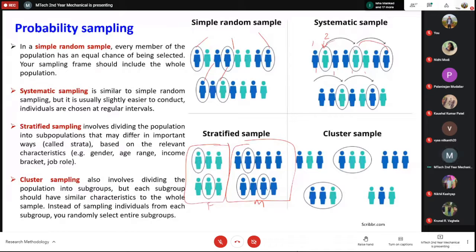Cluster sample is something where you just divide into clusters. In the last class, we saw the example of offices. If there are 20 offices, with different types of employees of the same company, and you want to study any 3 offices, how will you select them? You will consider all these offices as clusters, and you just take any 3 offices for your study. All the employees of the 3 offices you will study, and then you can draw a conclusion about the entire company having all these 20 offices. These things we have seen in the last class.